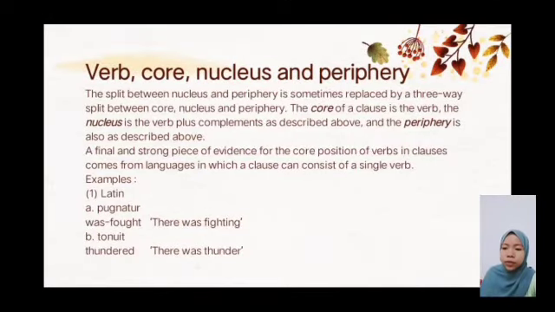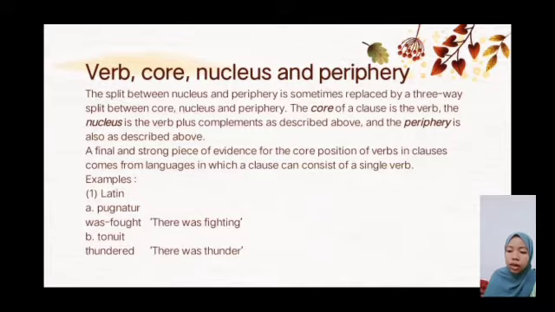The split between nucleus and periphery is sometimes replaced by a three-way split between core, nucleus, and periphery. The core of a clause is the verb. The nucleus is the verb plus complements as described above, and the periphery is also as described above. A final and strong piece of evidence for the core position of the verb in clauses comes from languages in which